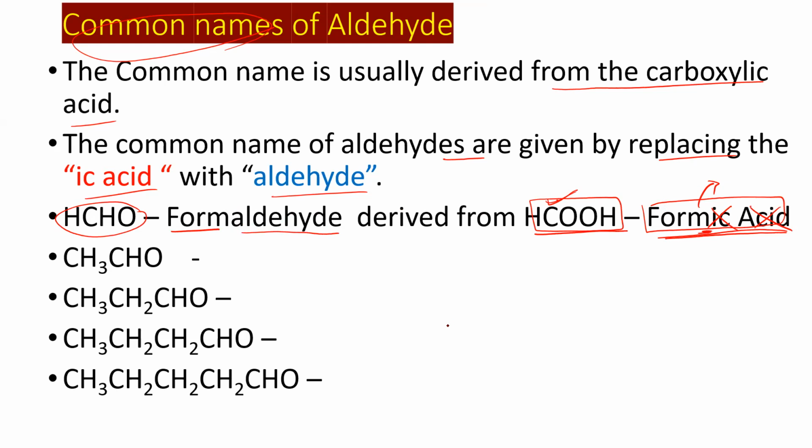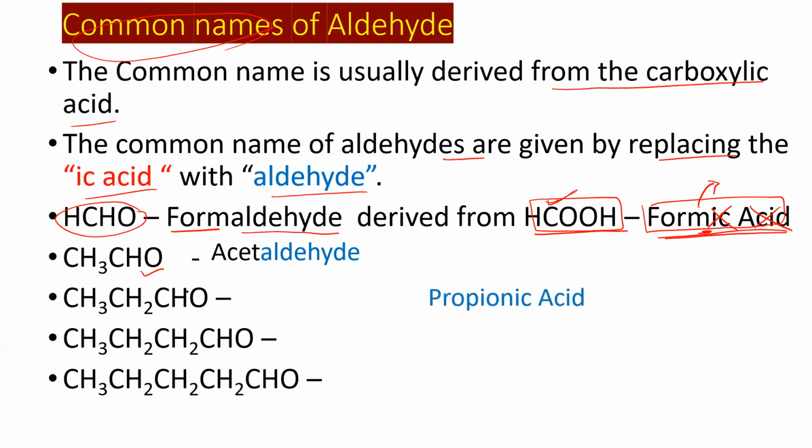That is formaldehyde. And what about the second one? Ethanaldehyde is derived from acetic acid. So we have to remove IC acid and add the word aldehyde. Then what is my compound? Acetaldehyde. Is that clear? And what about this third one?